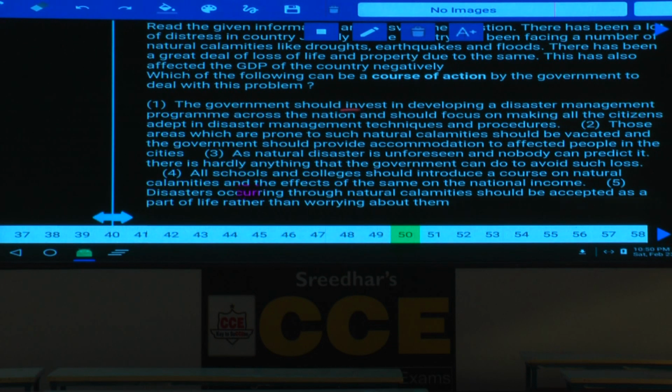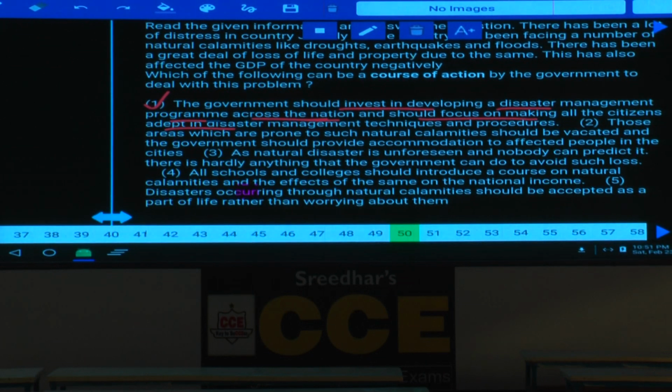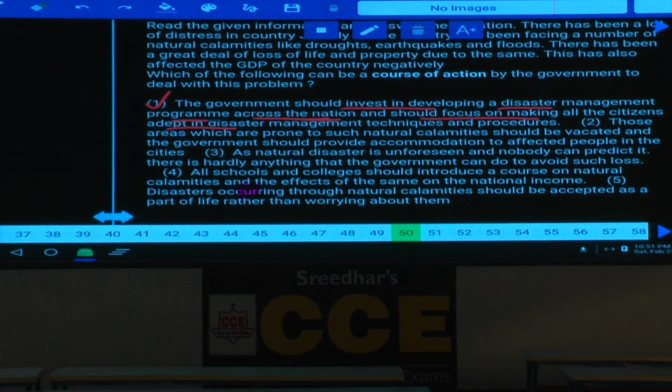The government should invest in developing a disaster management program across the nation, and should focus on making all the citizens adapt in disaster management techniques and procedure. That means it is creating awareness among the people how to cope up with the situation. By doing so, the loss can be reduced or not. They can take care of themselves and the loss can be decreased. Hence only 1 alone is the answer. Done with this? This is the perfect course of action, 1 alone. Yes, this is about paper number 17, 1 to 50.